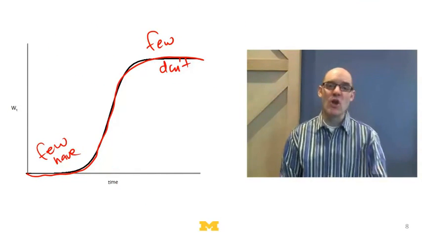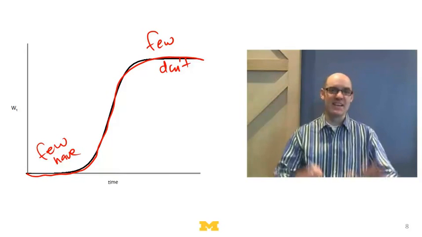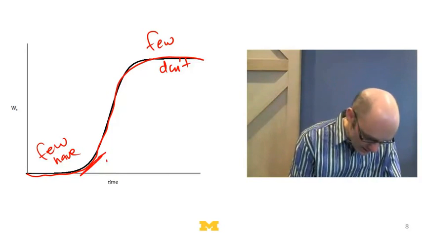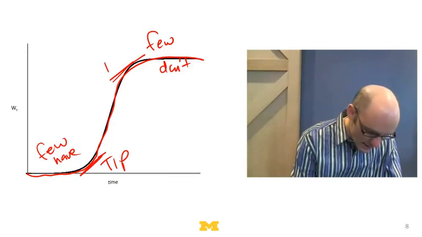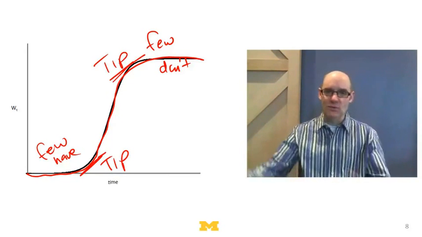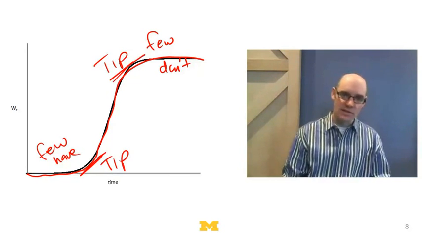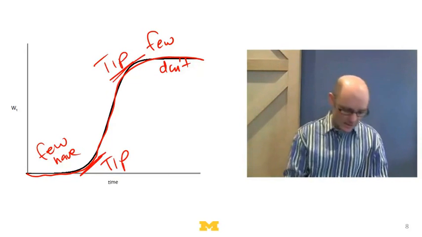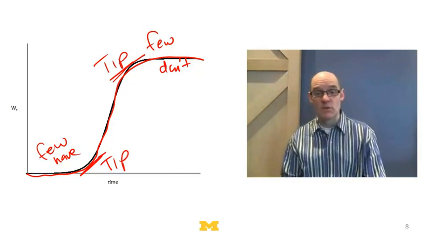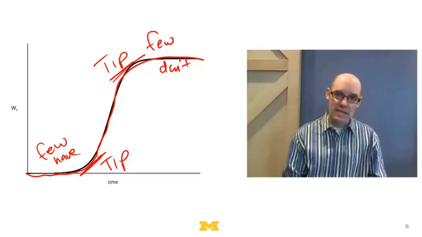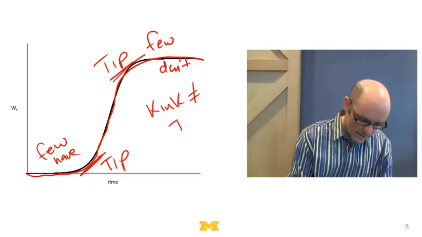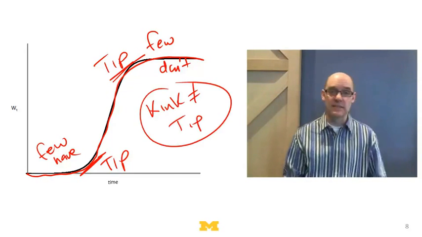Here's the point, though. No tipping point here, right? This isn't a tipping point. This is just diffusion. Now, you might look at this graph and say, whoa, here's a tip right here where it suddenly speeds up, and here's another tip. Nothing tips. All this is just a natural diffusion of a process. Diffusion starts out slow. It then goes fast. It accelerates. So this is an acceleration, but it's not a tip. And then it decelerates because there's very few people who don't have it. So just because you see a kink doesn't mean there's a tip. Kink does not equal tip. It could just be an acceleration.